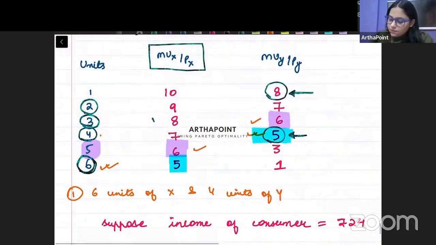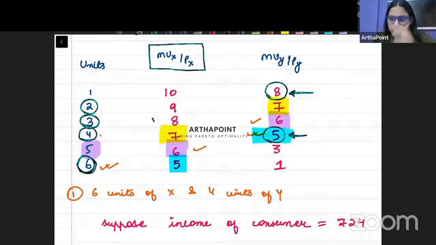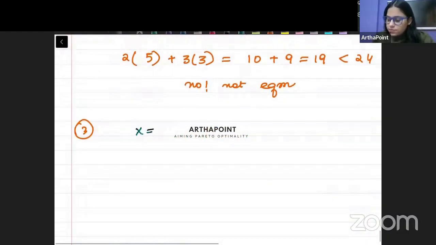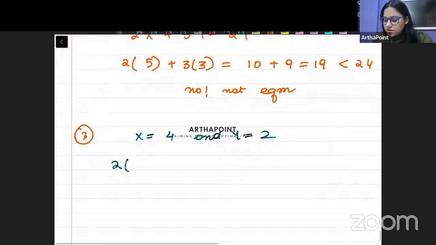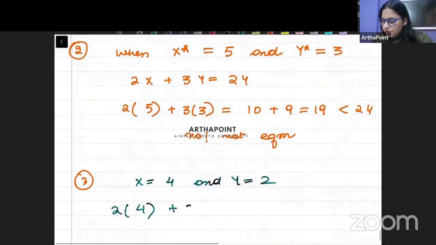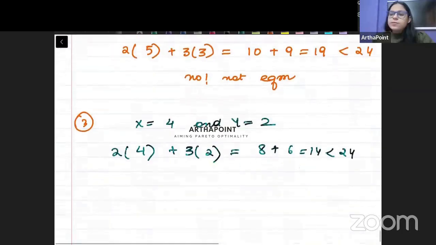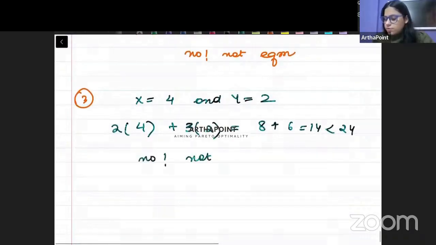Take another point. देखो ध्यान से. When the consumer has 7 MUX by PX, here also it is 7. दोनों बराबर हैं. MUX by PX is equal to MUY by PY. Here your unit is 4 and here your unit is 2. So 4 units of X and 2 units of Y. So your X is 4 and your Y is 2. Is your budget line satisfied? 2 into 4 plus 3 into 2. This will be 8 plus 6, which is 14, which is less than 24. So no, not equilibrium.